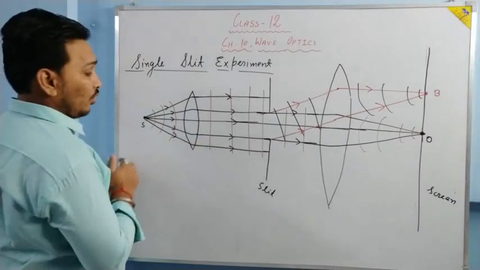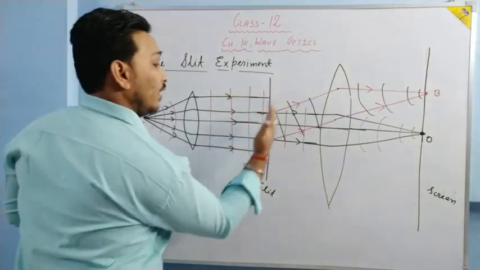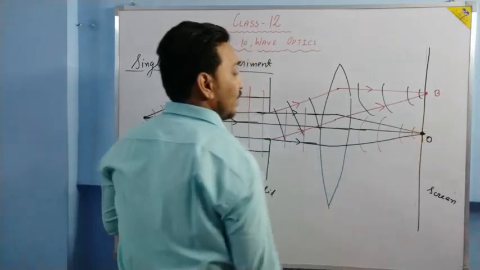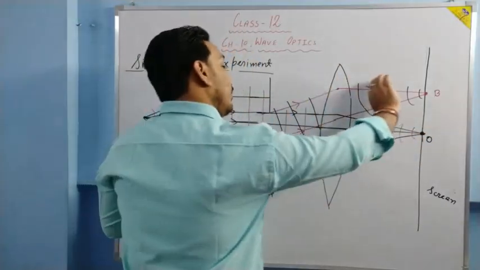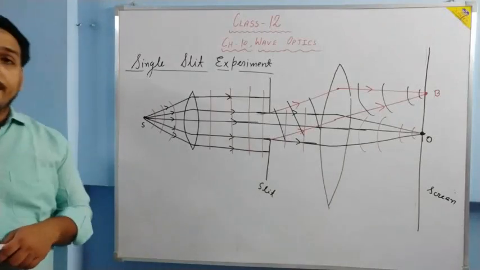So before coming to the convex lens, wavefronts were spherical, then they become plane, and after getting refracted from the lens, again they become spherical. Plane and then spherical. So this is the diagram of the single slit experiment.